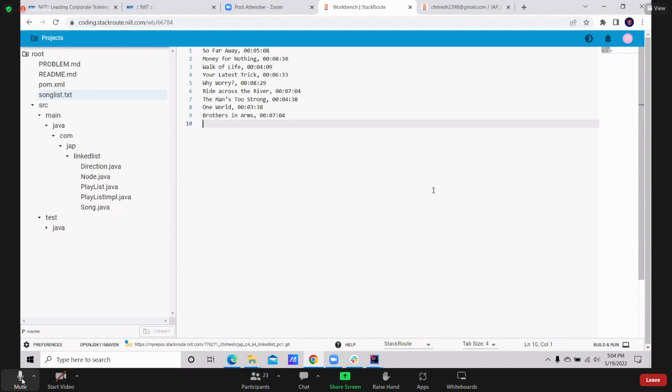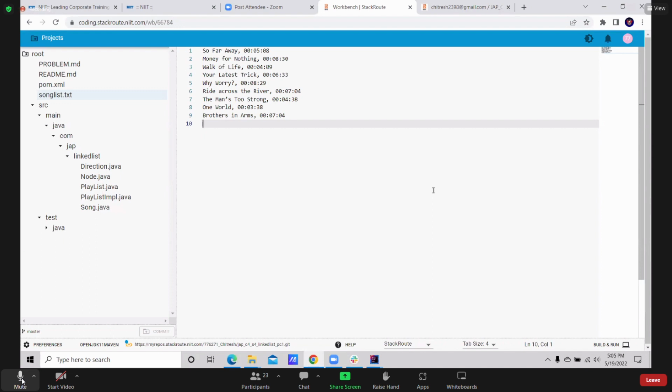Instead, what they did is they provided all the song names and the durations in the form of files. So I think in the playlist implementation, you have to read the file. You need to read the file and all the 9 data items, and store them in a linked list. Instead of your own data, they want you to create a linked list.